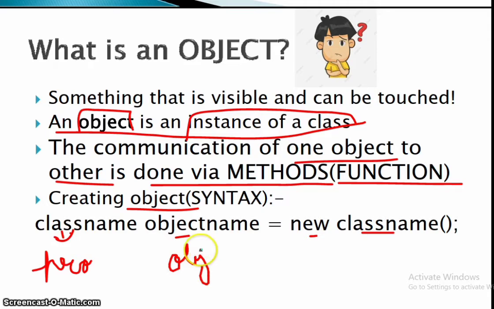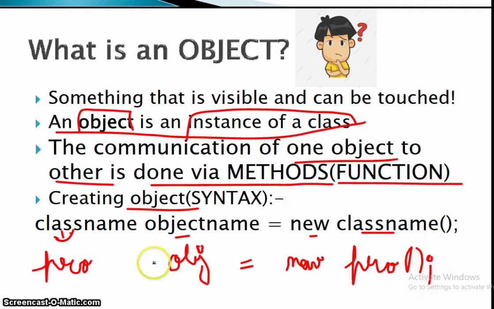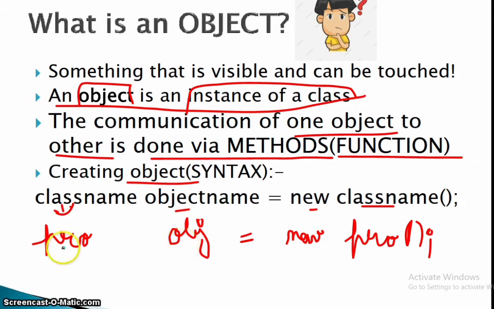I will be writing obj is equal to new, where new is an operator, then the class name, pro, empty brackets, semicolon. Pro obj equal to new pro, empty brackets. So obj is the object for the class pro.